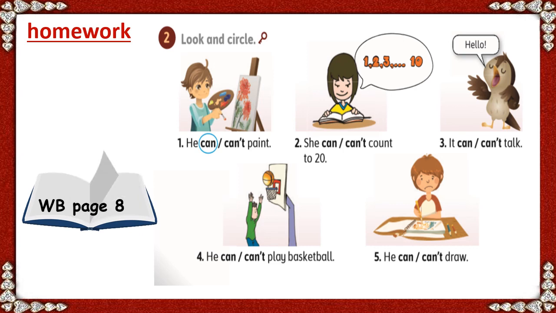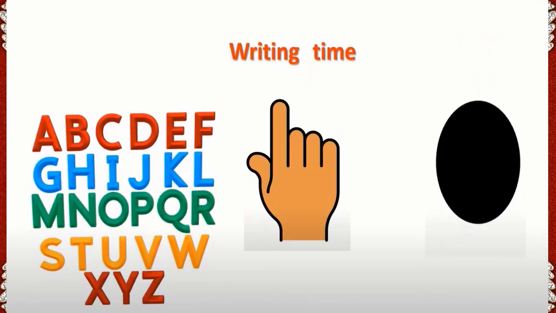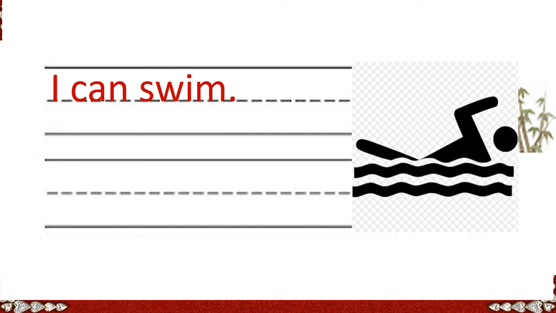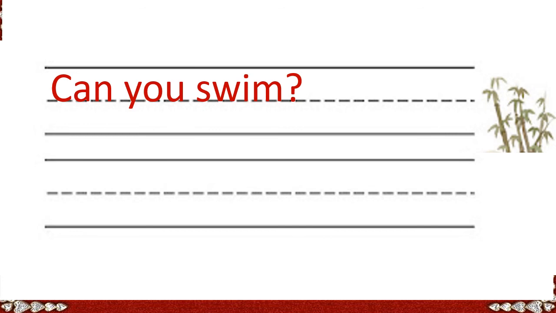This homework, okay, on your workbook at page 8, exercise number 2 is homework. You can do it yourself. Now it's writing time. You can write this one in your notebook: I can swim, and the next one, I can jump. You can write these two sentences, and you also have can you swim and yes, I can. So you can write these in your notebook.